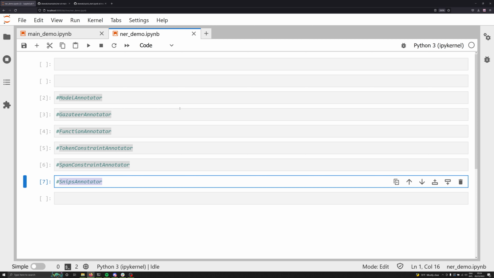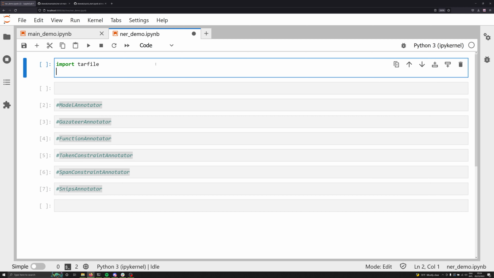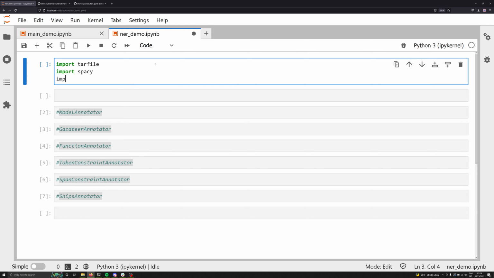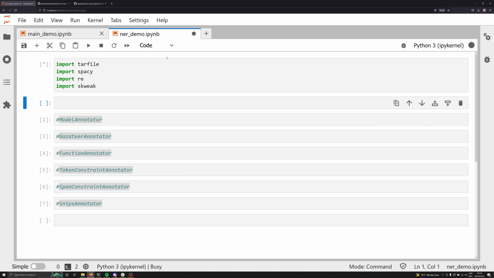And for this video, we're going to work with the data that Skweak provides us. In this case, we need to import a library called tarfile. So let's import tarfile right now. We're going to import spaCy as well, which is how we structure our natural language processing pipeline, which again, Skweak wraps around. We're going to import re, regex. We're also going to be importing a couple other things. Specifically, we're going to be working with the Skweak library. And now that we've got everything imported, everything should work fine.